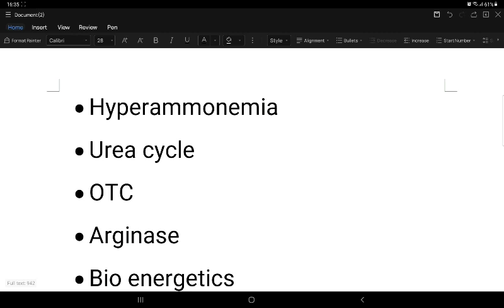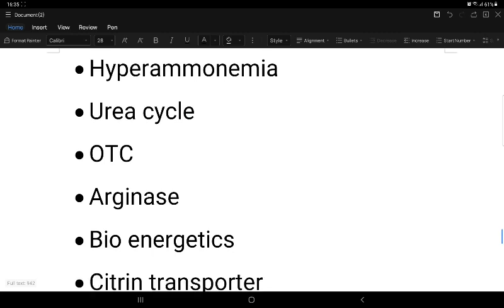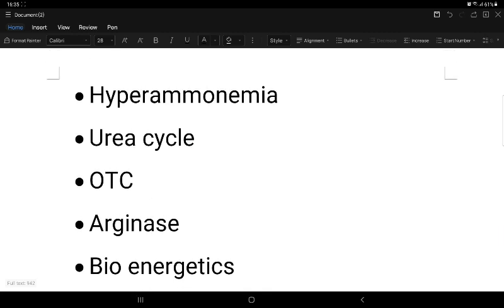So clubbing the clinical features of hyperammonemia: blood glutamate decreases, blood alanine decreases, blood urea nitrogen decreases. Okay, blood urea nitrogen decreases here. Cerebral edema shows features like vomiting, blurred vision, fine tremors, hyperventilation, lethargy, coma, and death if not treated. Due to respiratory failure, death will come; blurred vision and slurred speech will happen.